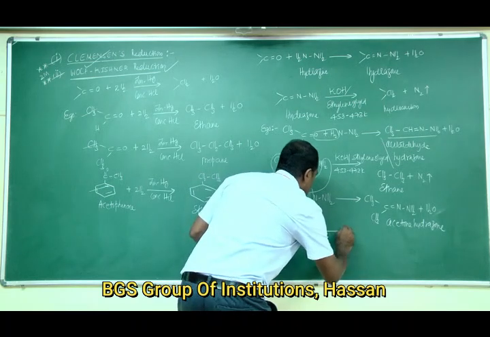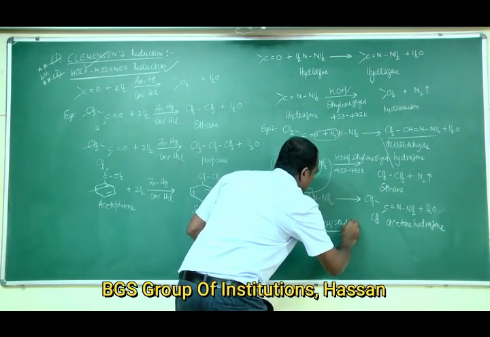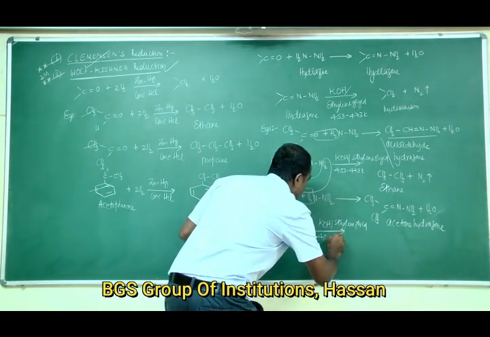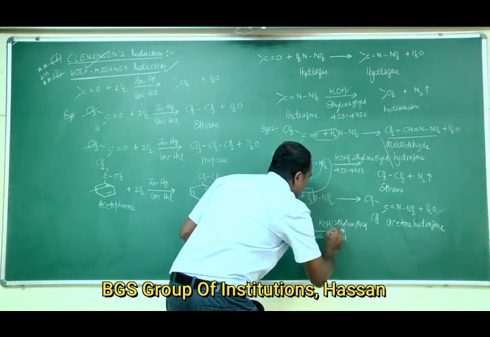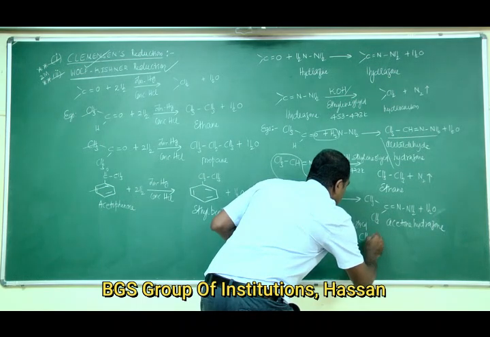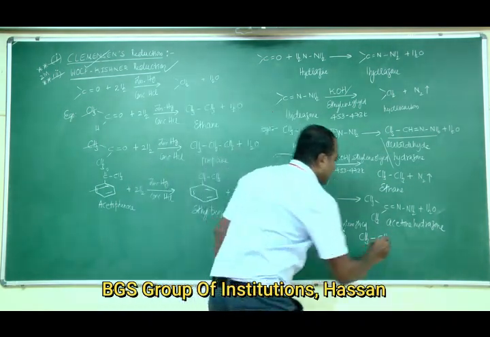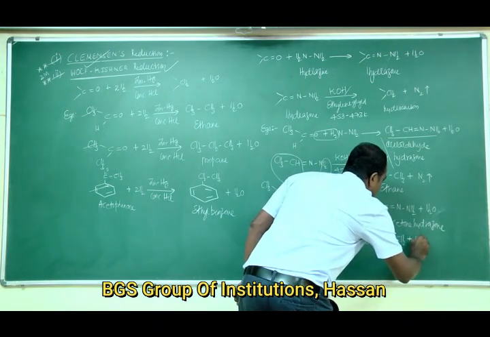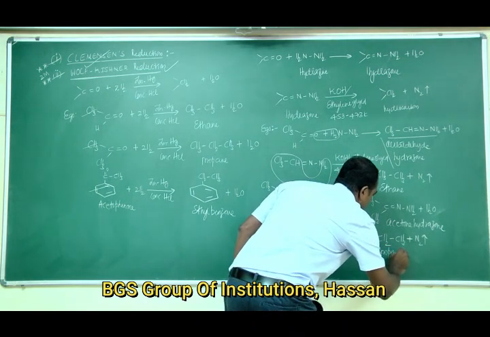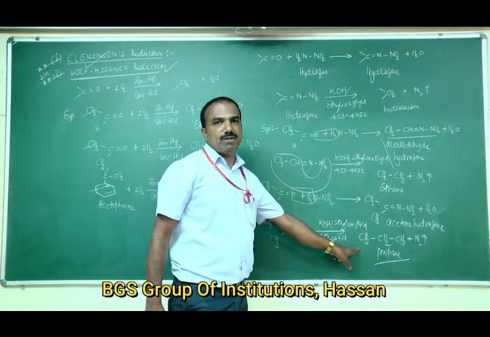On treating with reducing agents like potassium hydroxide and ethylene glycol at a temperature of 453 to 473 Kelvin, it gives the hydrocarbon CH3 CH2 single bond CH3 plus N2 gas. The name of that hydrocarbon is propane.